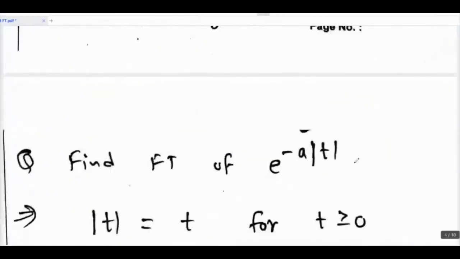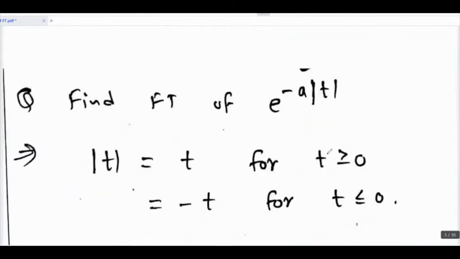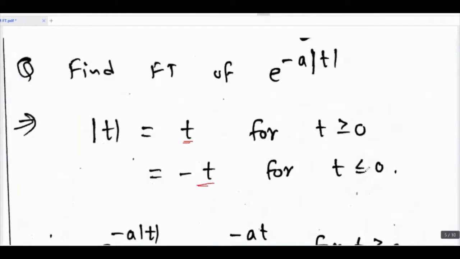Next question is, find the Fourier transform of e raised to minus a mod t. I know that mod t can be written as t when t is greater than or equal to 0, and as minus t when t is less than or equal to 0. Here it is not simply mod t; here we have e raised to minus a mod t.